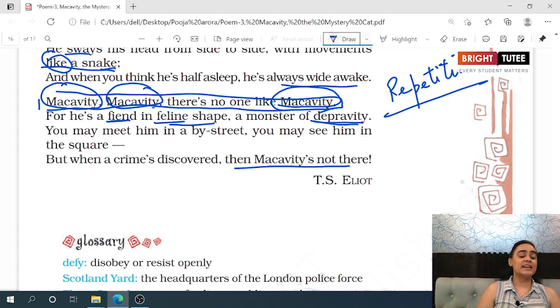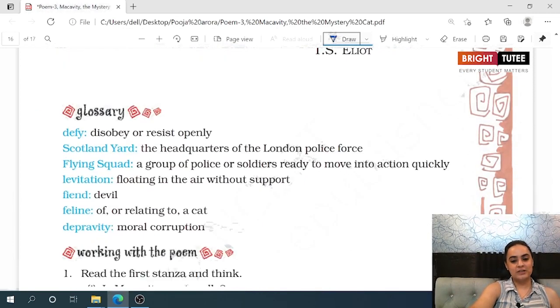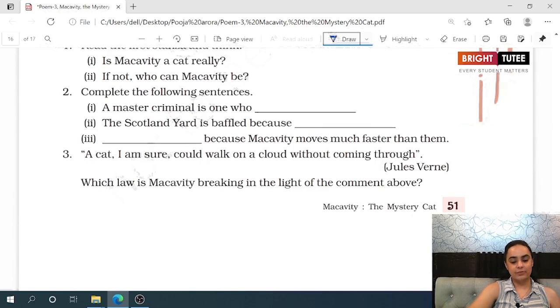Also, the poet ends up calling Macavity a devil in the shape of a cat, a monster of depravity, a monster who has broken all the moral ground. And this is how the poet describes Macavity the Mystery Cat. Let us move on to the discussion of the back exercises now.